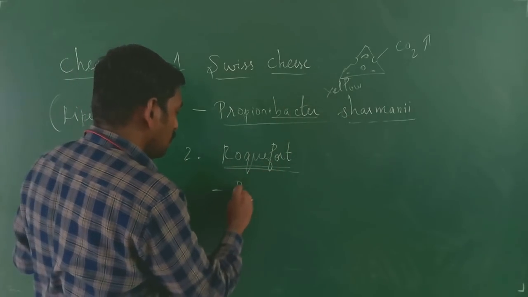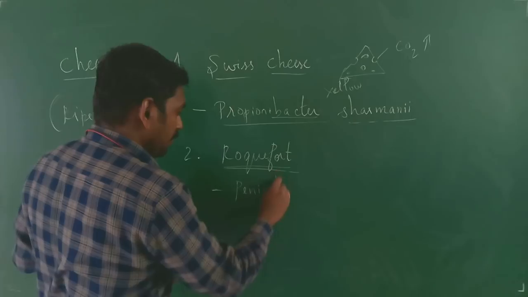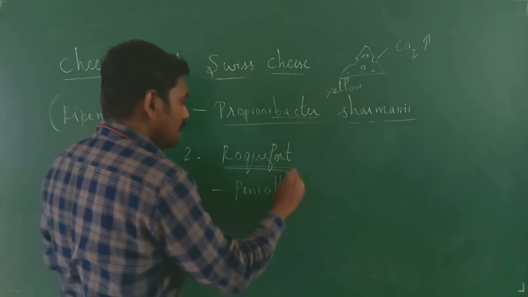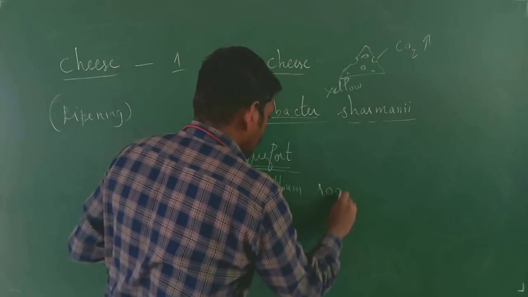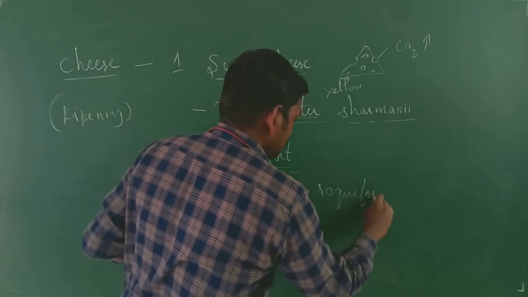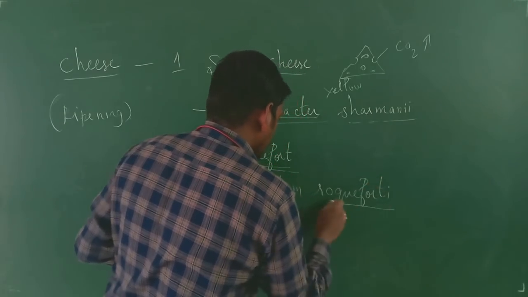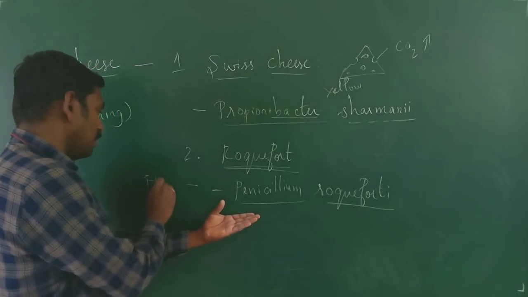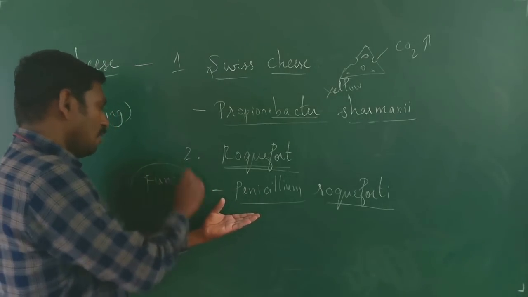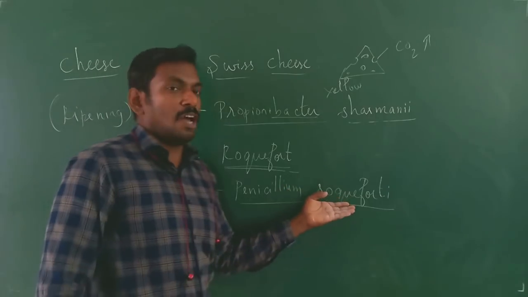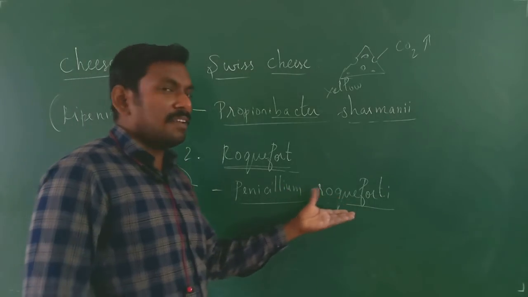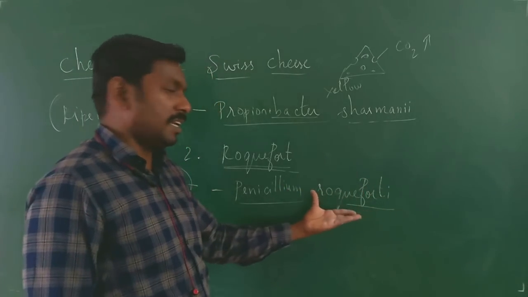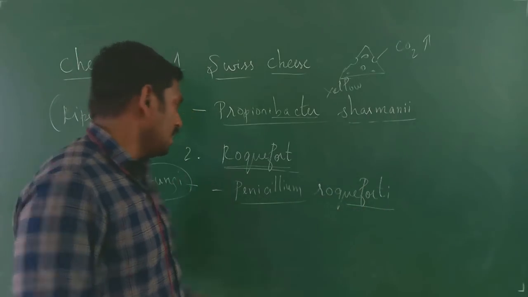It is made to ripen by Penicillium roqueforti. Since it is a Penicillium, it is of fungal origin. It is ripened with the help of a fungus, Penicillium roqueforti. It will be white in color, with a slight greenish blue tint.